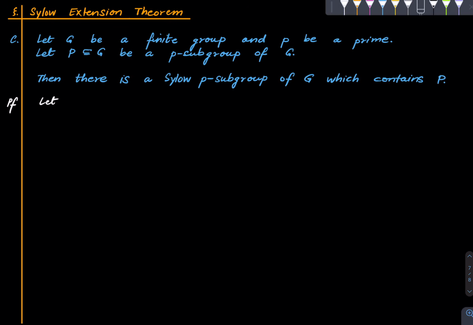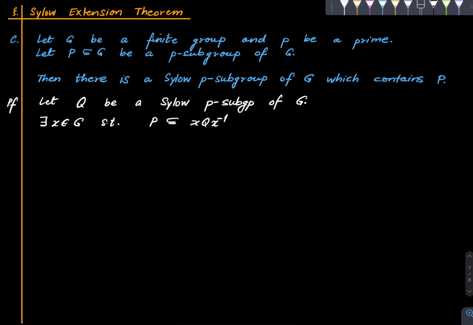Let Q be a Sylow P subgroup of G. We know that there exists some group element such that P is contained in xQx inverse. But then this is a Sylow P subgroup of G. Right? Since Q is a subgroup, this is also a subgroup. And since Q is a Sylow P subgroup, this is a Sylow P subgroup. So P is contained in a Sylow P subgroup. That's it. So the main theorem implies the Sylow extension theorem as well as the Sylow conjugation theorem immediately, amongst other things. Okay, so that's all for this lecture.